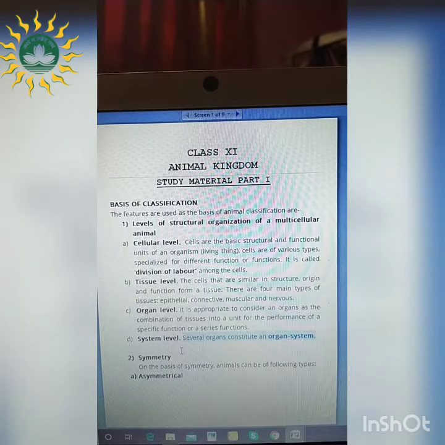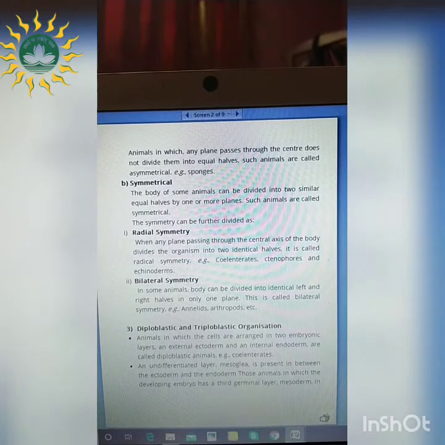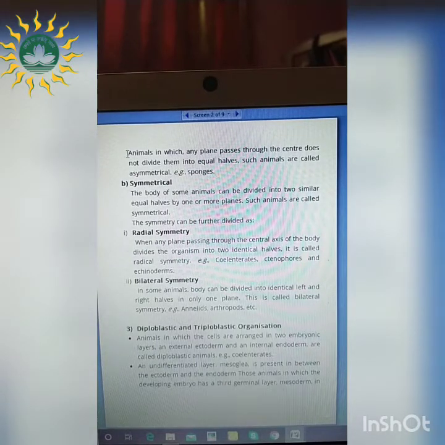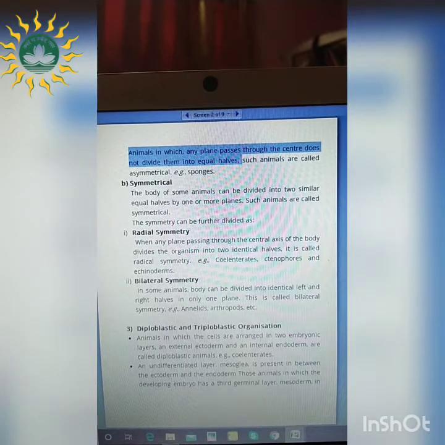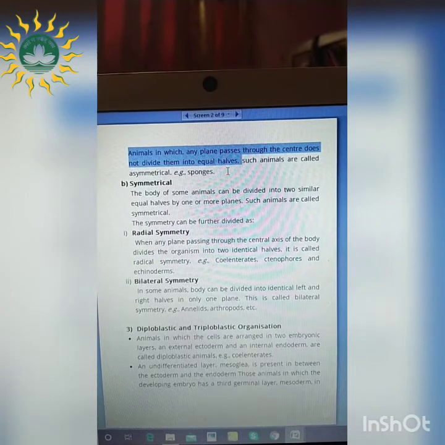The next feature is symmetry. These organisms can be classified into 2 types. One is asymmetrical, another one is symmetrical. Firstly, the animals in which any plane passing through the center does not divide them into equal halves. That means unequal divisions are present, right? That type of organisms are referred to as asymmetrical. For example, the sponges as well as the amoeba. You have heard about amoeba, right? So amoeba are asymmetrical organisms.